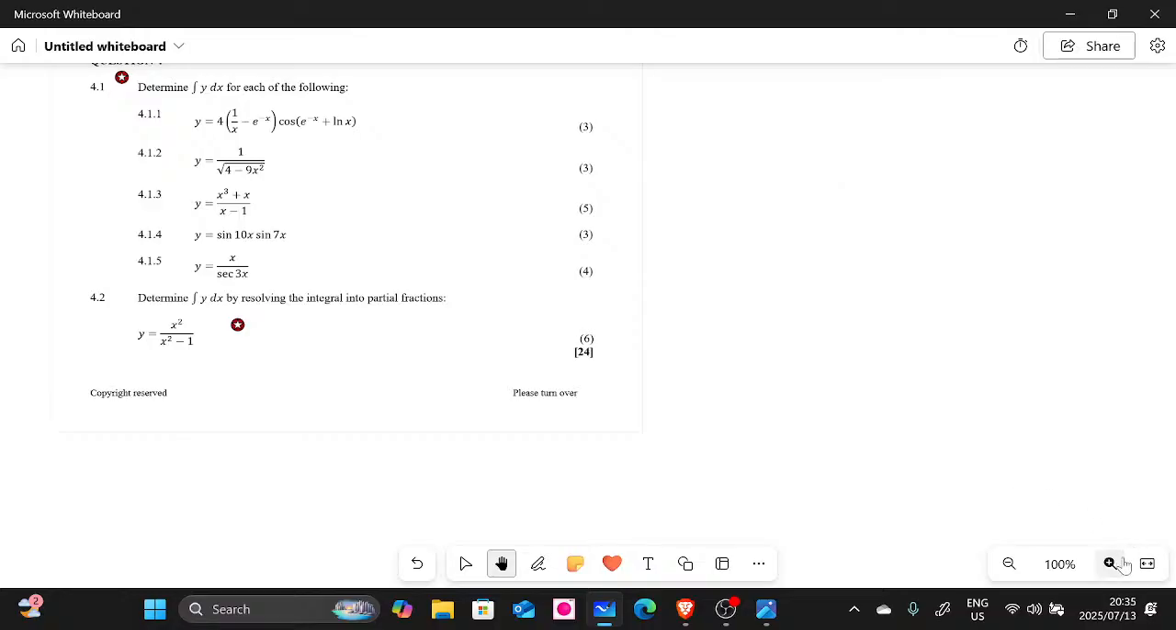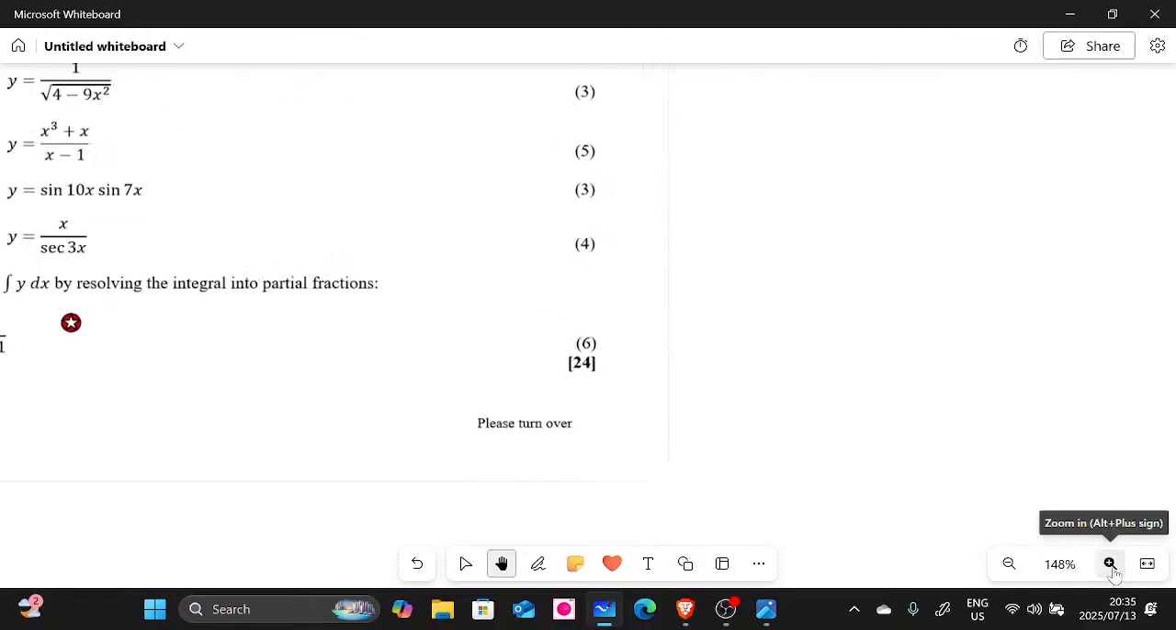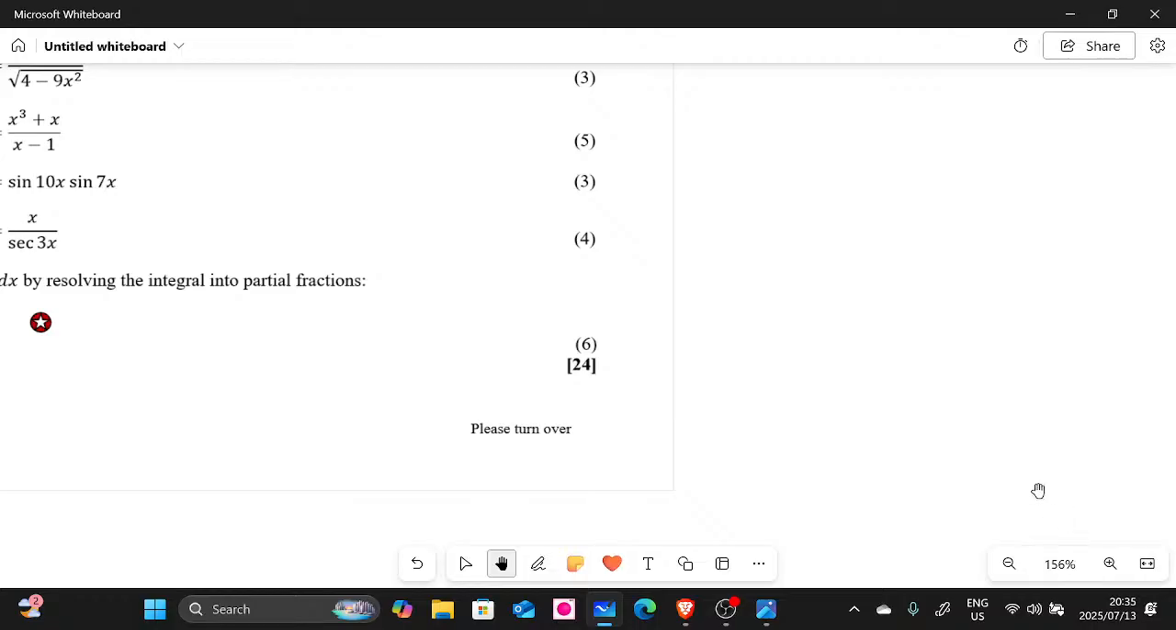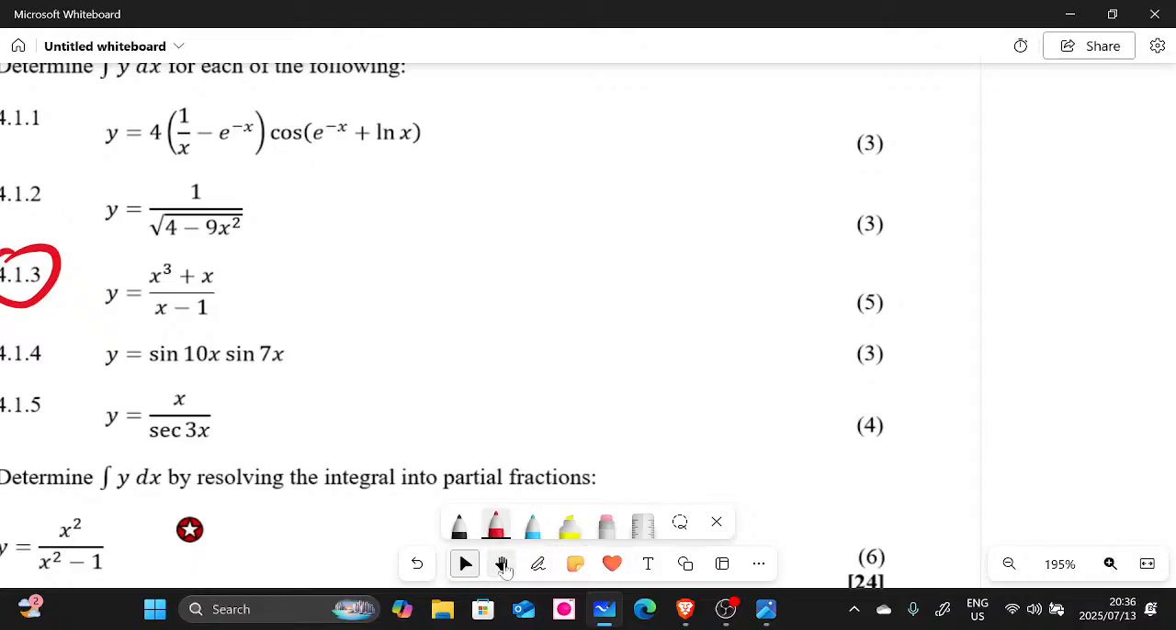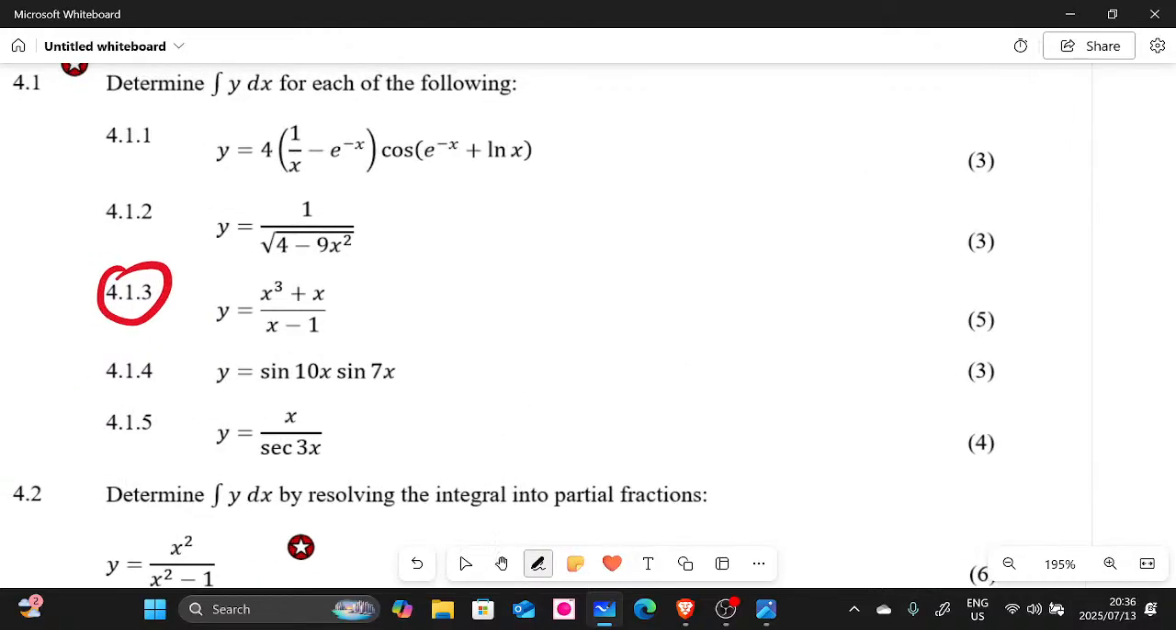All right, let's look at 4.1.3. Right. So 4.1.3, guys, it's not difficult, but most people are struggling to use the long division. This is our 4.1.3. I hope you can see. Let me just zoom it one more time. Okay, there we go. This is the one that we will be doing now.